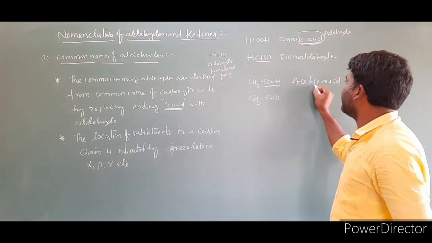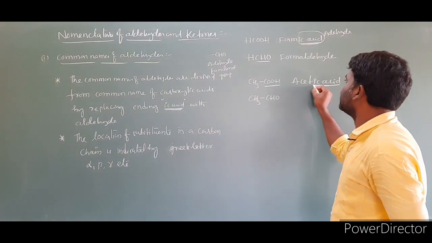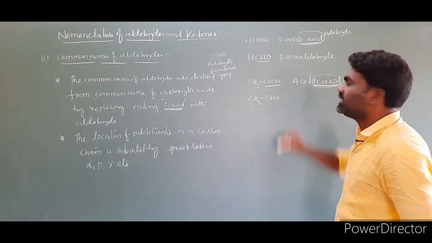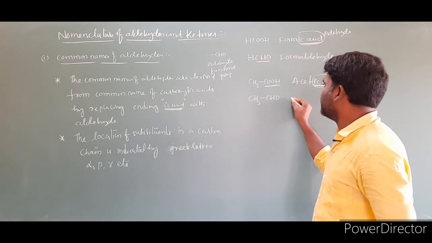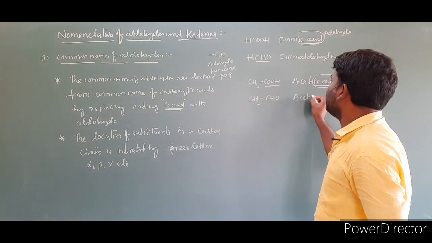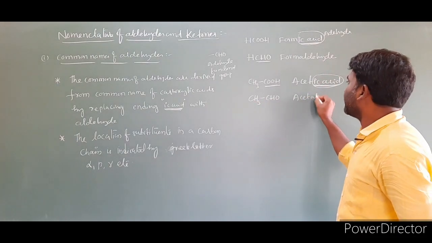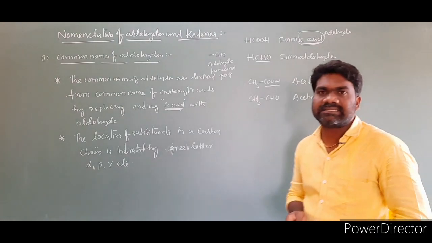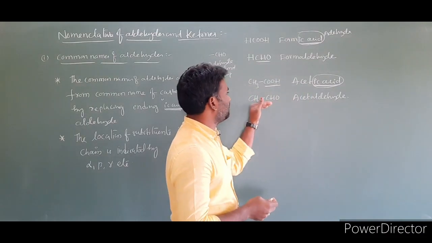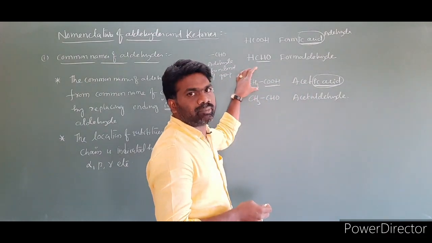Then we remove this ic acid from the carboxylic acid and write aldehyde at the end. The name of this compound is acetaldehyde. So the name of this aldehyde is derived from the carboxylic acid.